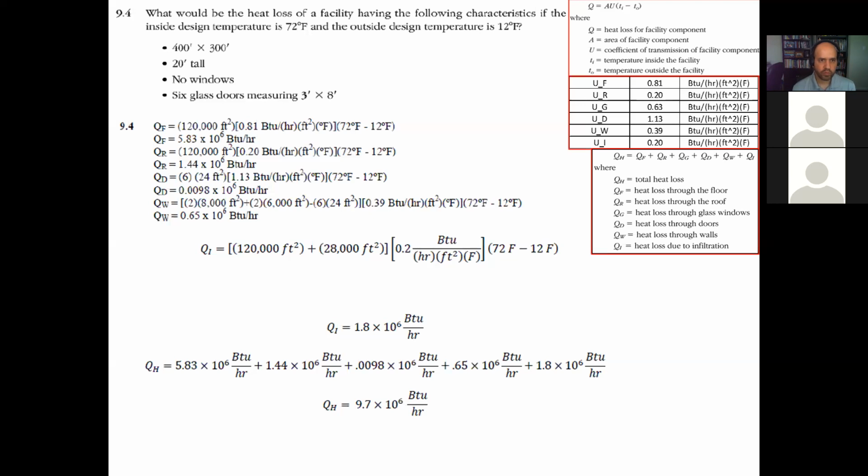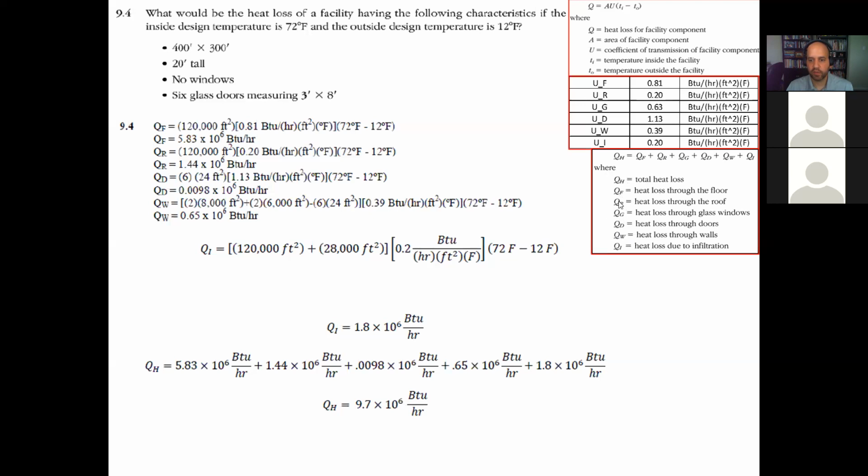So the heat loss will be computed using these coefficients that are listed here on the right. We have QH, the total heat loss, and that's the number that we want to compute.